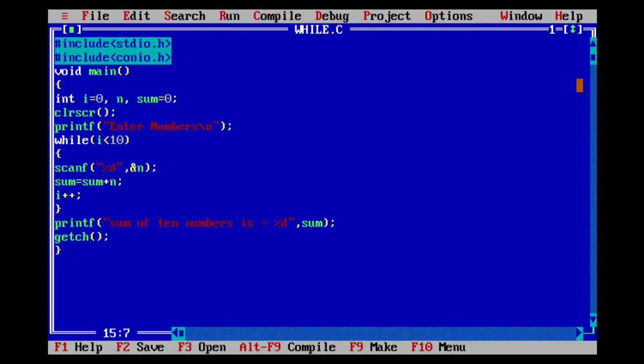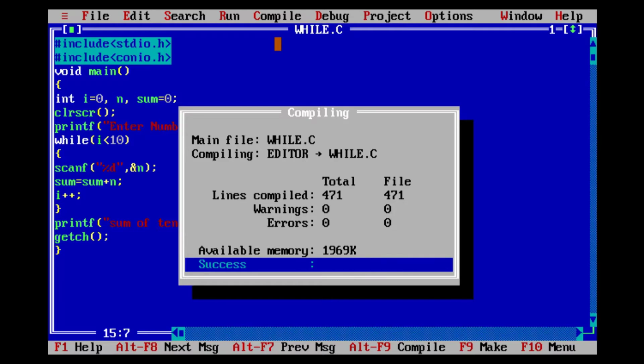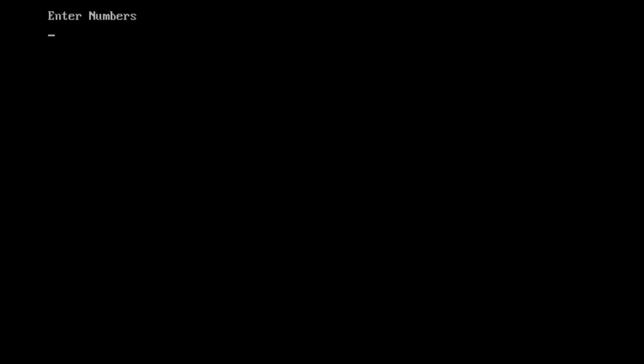Now there is a getch function. The definition of this function is in the conio.h file. Using this function, the user can see output on the output screen directly. Now we will compile this program. There is no error. We will run this program. We will enter any 10 numbers. Now it has calculated the sum, 667. Because we are using the getch function, the output has been shown directly.